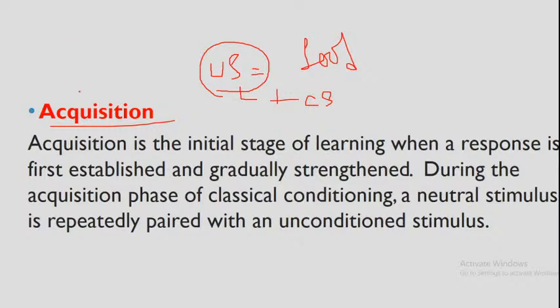So here the acquisition denotes the response. Which response? This salivation. So how does he get this response? When the unconditioned and the conditioned stimulus are repeatedly paired in front of the dog, then this dog learns, right? And he gives some response. So in all this situation, when the dog learns something from some condition, that is called acquisition.